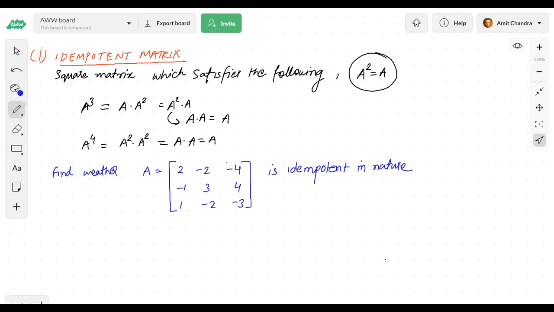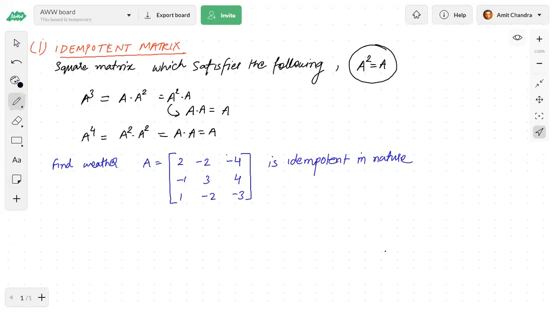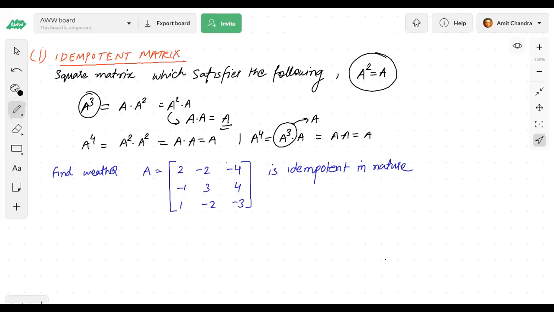Even for A to the power 4, if I write A cube into A, we already know that if it is an idempotent matrix, then A cube is also A. So we can also write A into A, so this will also become A. We already know A cube is equal to A, as we have proved from here, right? Anyway, you can distribute this A to the power 4.